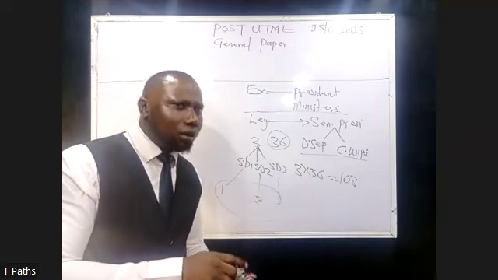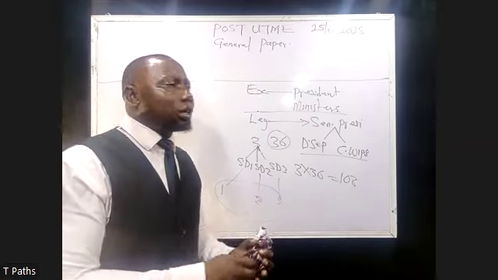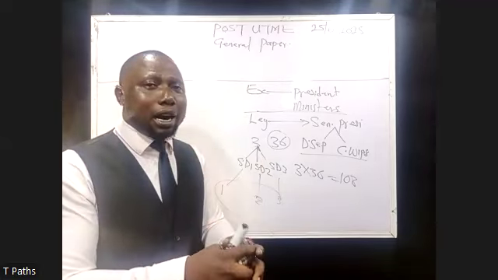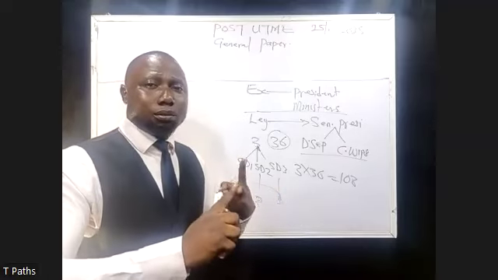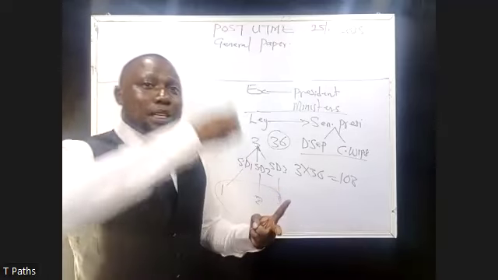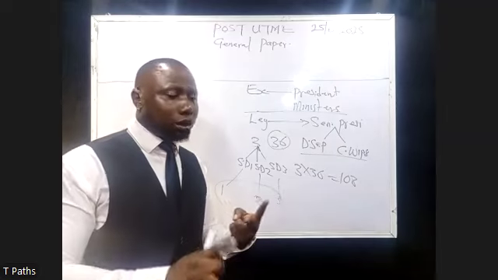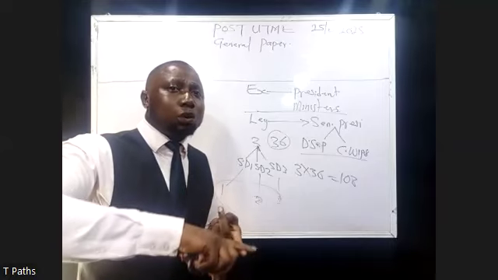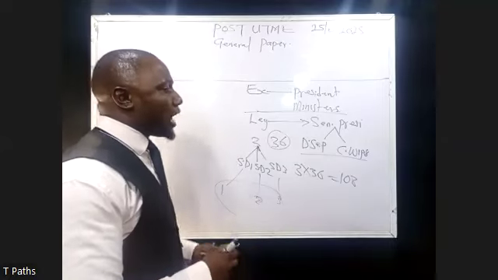Are you getting it now? One of the recommendations was that we can't have dual power in a state, where the president is the head of the federation and the governor is also the head of the state, which is Lagos State.